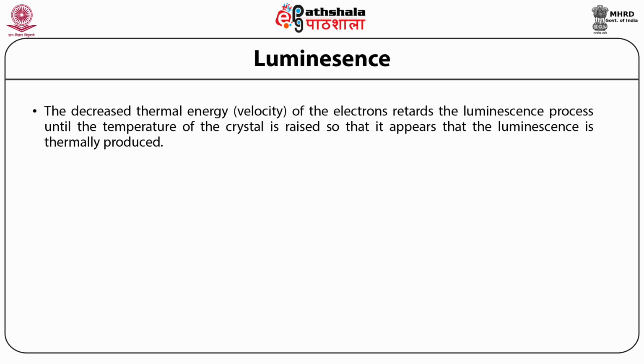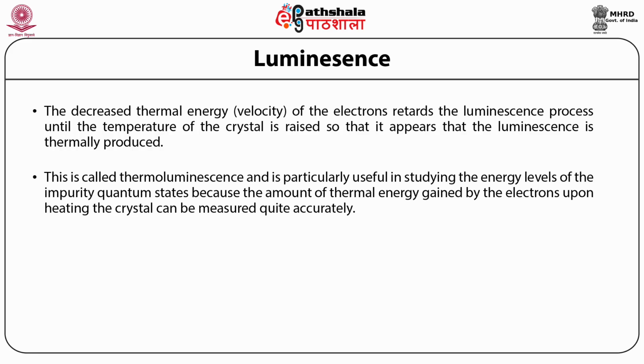The decreased thermal energy or velocity of the electrons retards the luminescence process until the temperature of the crystal is raised, so that it appears that the luminescence is thermally produced. This is called thermoluminescence and is particularly useful in studying the energy levels of the impurity quantum states because the amount of thermal energy gained by the electrons upon hitting the crystal can be measured quite accurately.